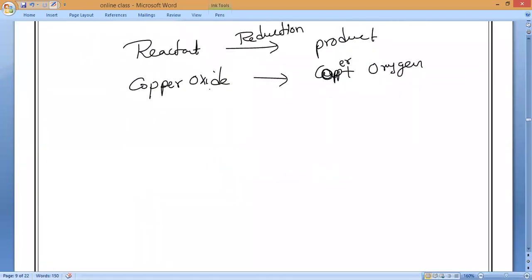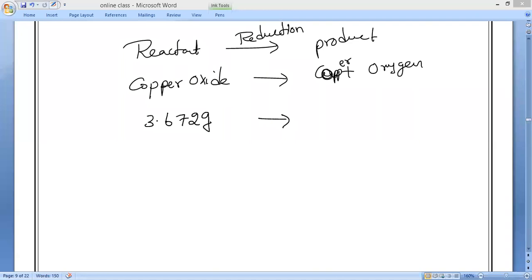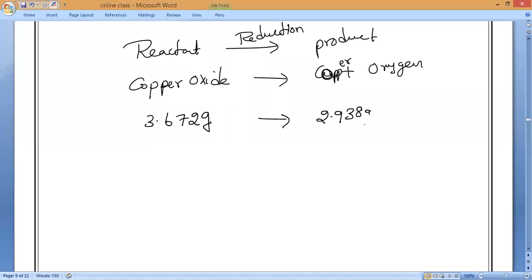So now I have copper oxide. What is the mass of copper oxide they have given? Check it, everybody. 3.672 grams. 3.672 grams will give you mass of copper. What is the mass of copper given? All of you check it. 2.938 grams, plus we don't know the mass of oxygen.